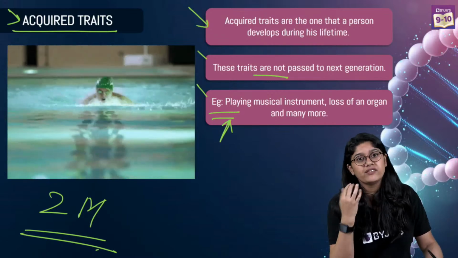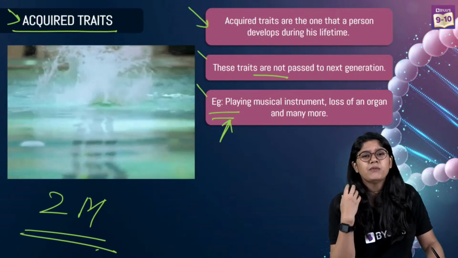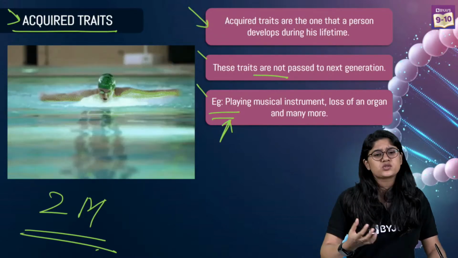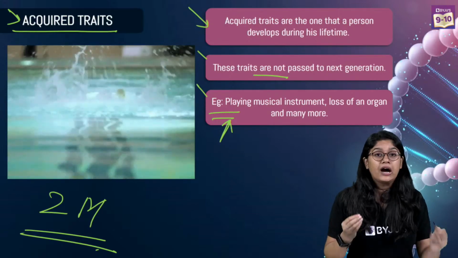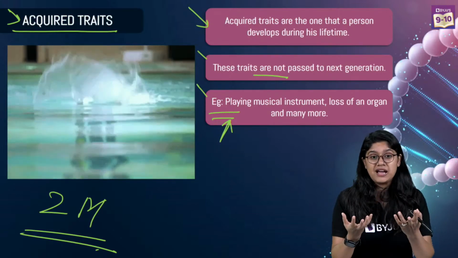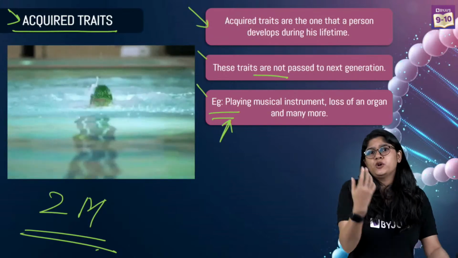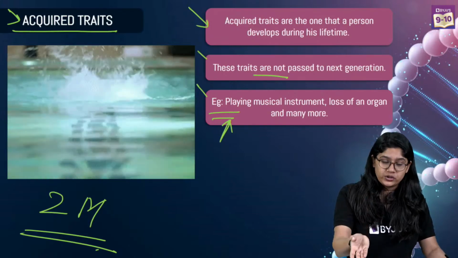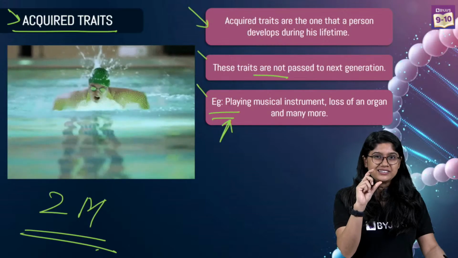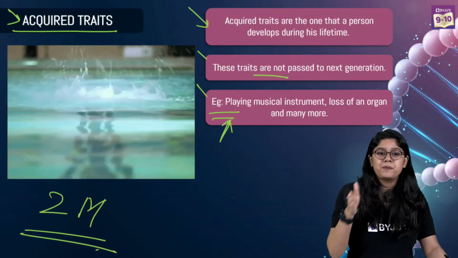Handwriting is a trait that we acquire, right? By regular practice we acquire good handwriting. Now, of course, maybe your parents do not have good handwriting, but you do. Or maybe your parents have amazing handwriting, but you don't, right? So, it's a trait that would not be passed.